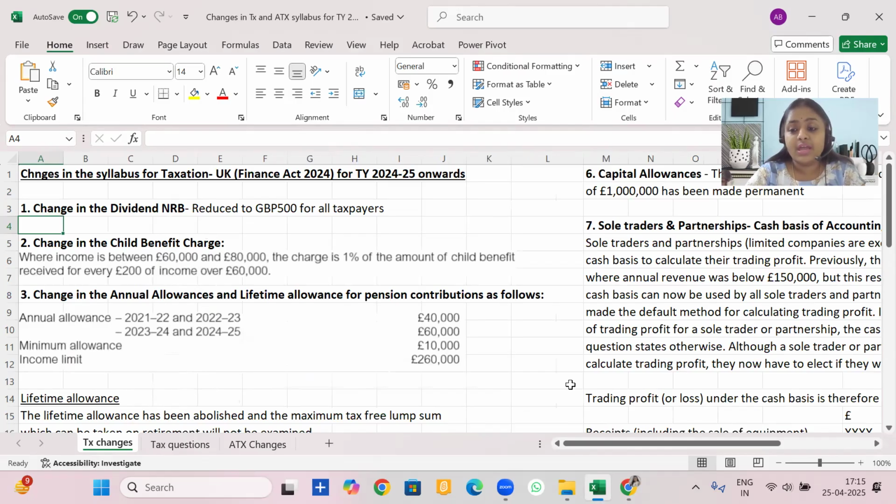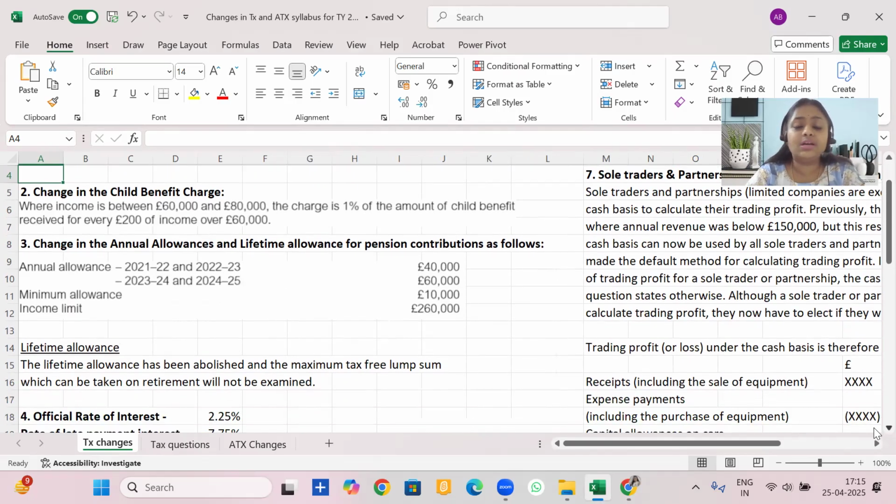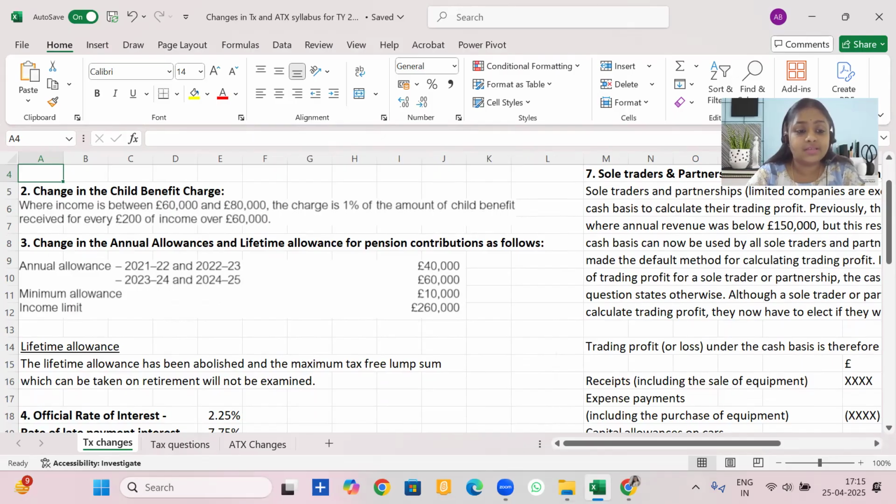Next, let's move on and understand a small theory change that has come into your syllabus, which is relating to lifetime allowances. Earlier, we had a capping of lifetime allowance as a limit, which was also part of your tax rates and allowances chart. But now there are changes that have taken place. Due to the change in Finance Act 2024, lifetime allowance limits have been abolished. This means that the maximum tax free lump sum amounts that can be withdrawn has also changed, but that is not applicable for your exams.